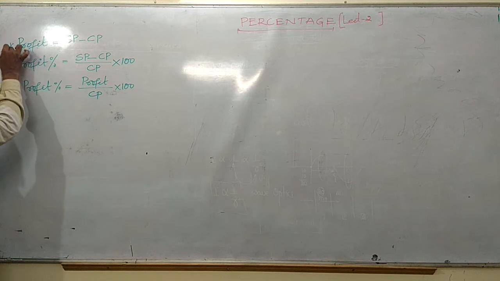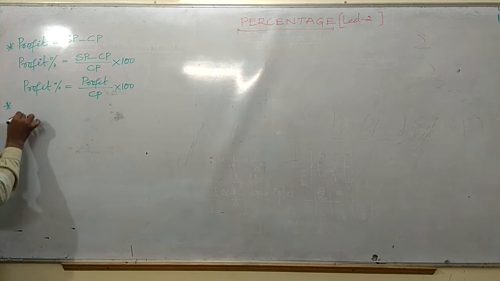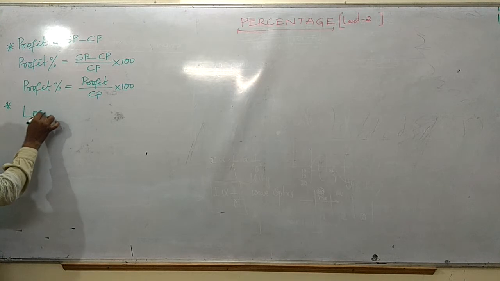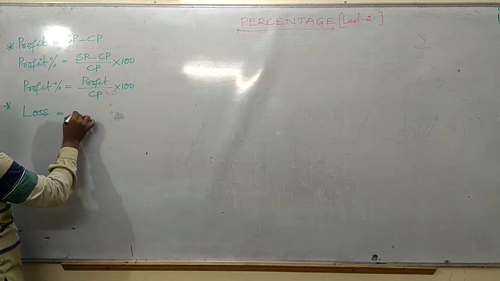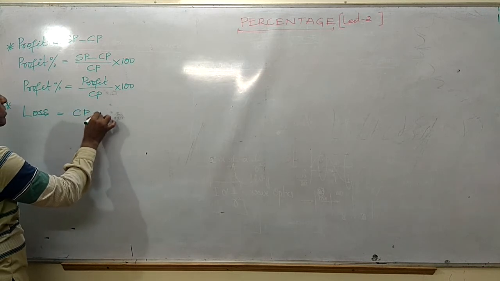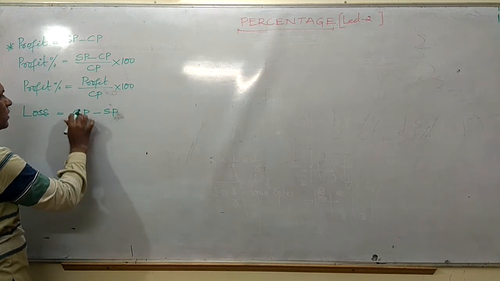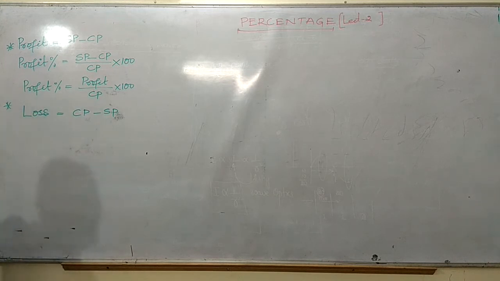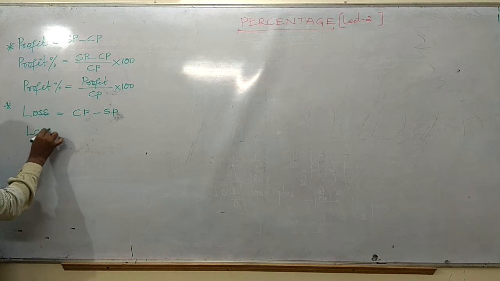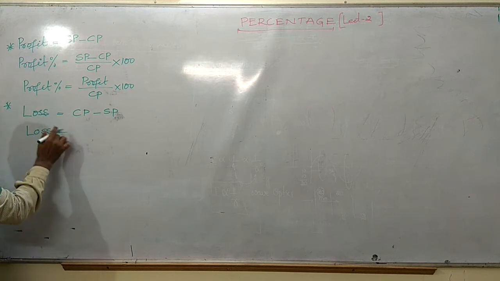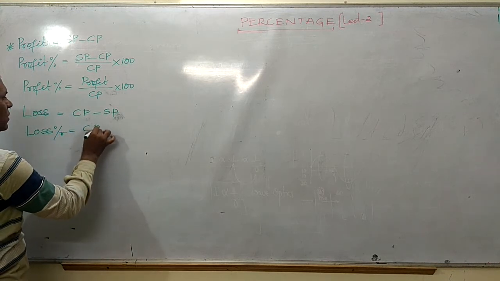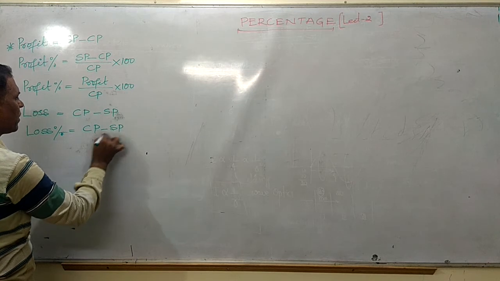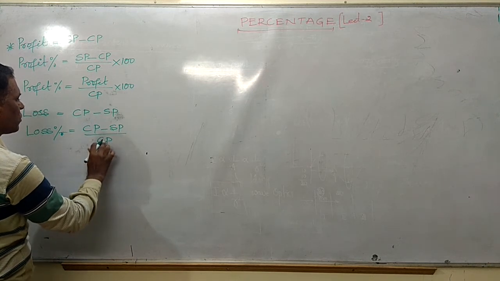This is the first point. Another point, loss. When should I say loss? If the cost price is more than the selling price, then I get a loss. Similarly, if you want to calculate the loss percentage, then I say cost price minus selling price divided by the cost price.